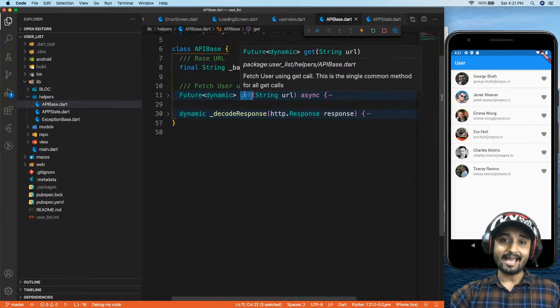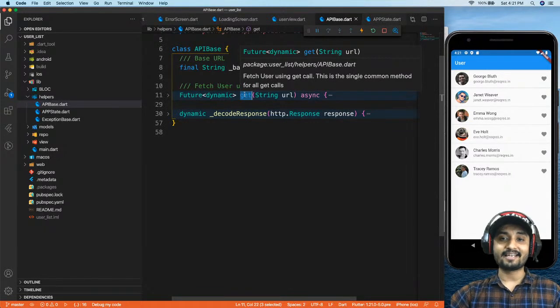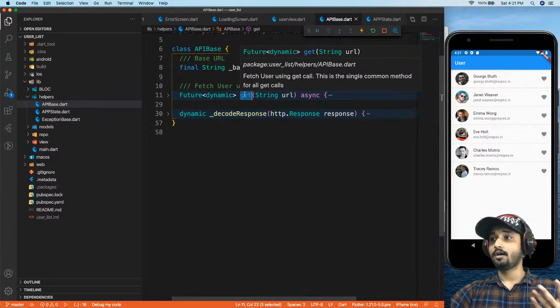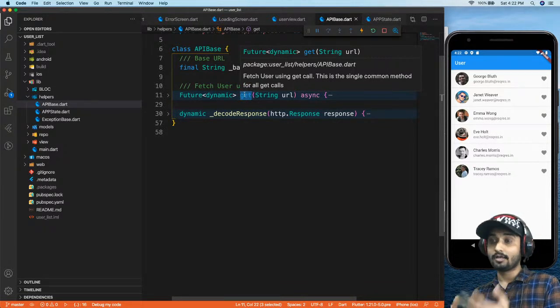If you have 1,000 get calls, you are going to use this single method to make all the get calls. You're not going to write a different get call for each and every one of the thousands of API calls in your app, right? If you are a beginner, and I was at the beginner stage, I used to do that. I have written so many get calls, which is a bad practice, because the more code you have in your app, of course you're going to run into more bugs. If you have a good structure for your code, you will have fewer bugs, and you can easily manage your code. And that is what we are going to look at today.